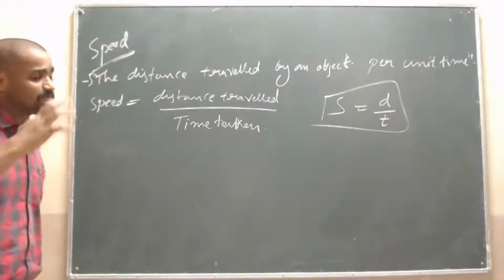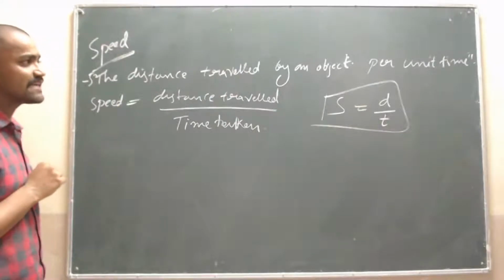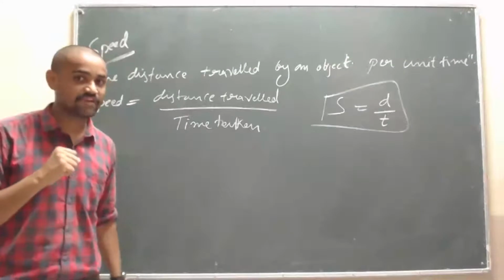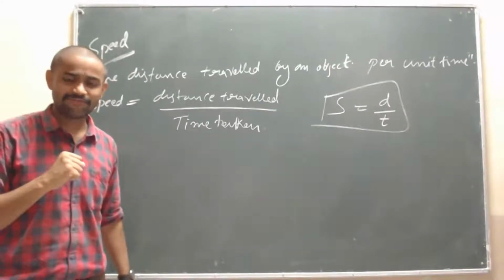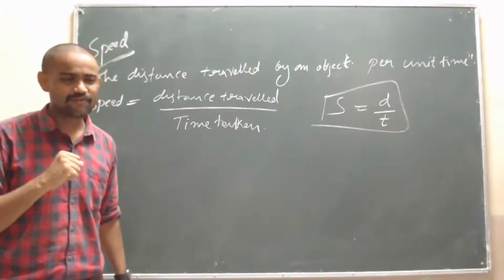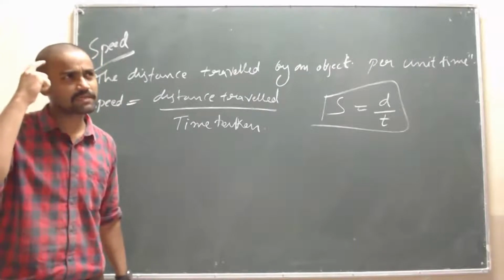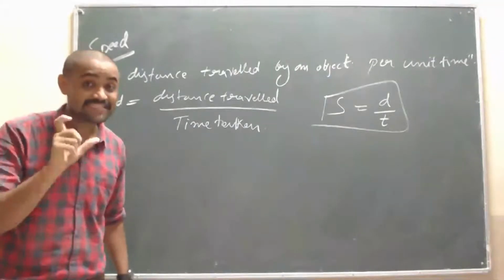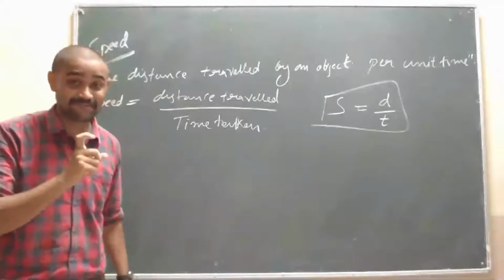And in the previous standard, that is in the 6th standard, we have studied about the SI units. Do you remember that? SI unit means system international, or international system.